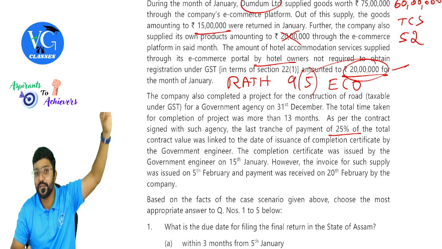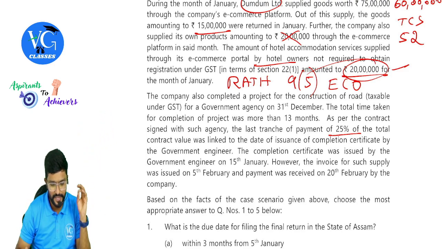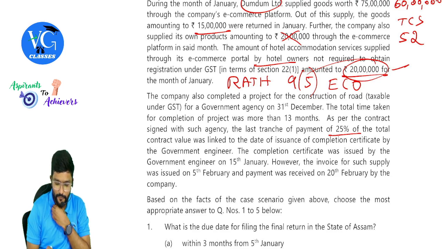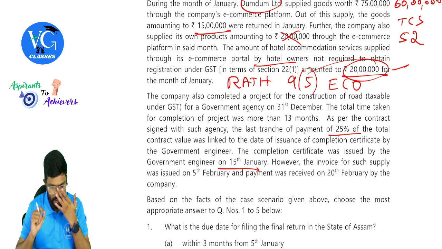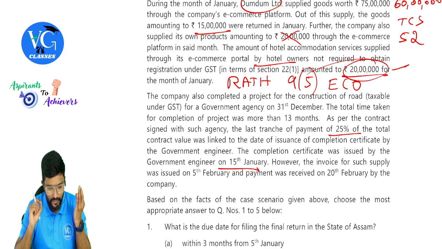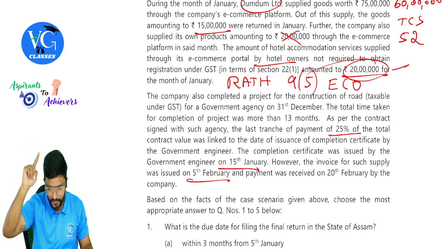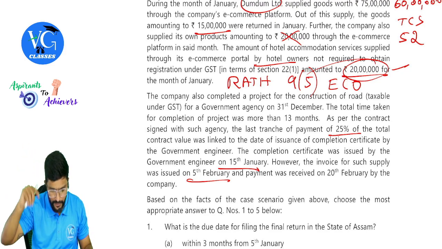Clear? So completion of milestone event, guys. Payment is linked to the completion of milestone event. The completion certificate was issued by the government engineer on 15th January. However, the invoice for such supply was issued on 5th February, not within the due date. And payment was received on 20th February by the company.